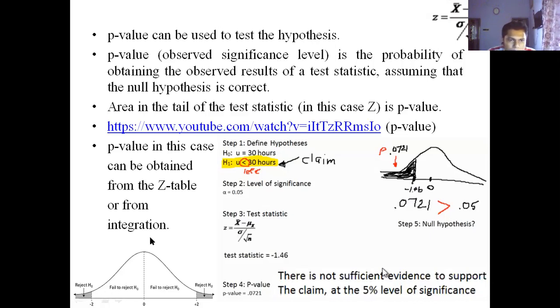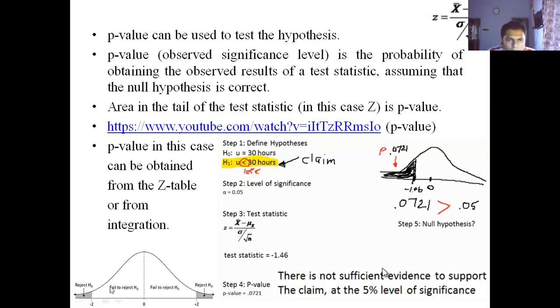You can see here that this is the region of reject null hypothesis, and this is the region of fail to reject null hypothesis, or do not reject null hypothesis. This represents the cutoff value.